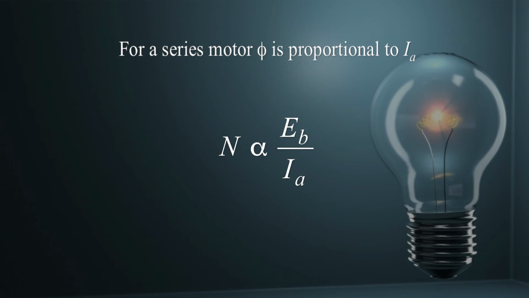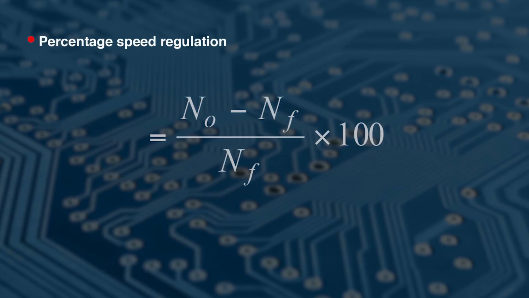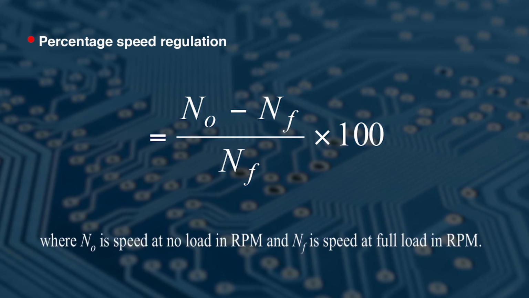Now for a series motor, this phi is proportional to the armature current, that is IA. So you can write speed of motor is directly proportional to EB upon IA, because phi is directly proportional to IA in case of series motor. Now we can also calculate the percentage speed regulation. The formula for percentage speed regulation is N naught minus NF upon NF multiplied by 100, where N naught is the speed at no load in RPM and NF is the speed at full load in RPM. So by this formula you can calculate the percentage speed regulation.